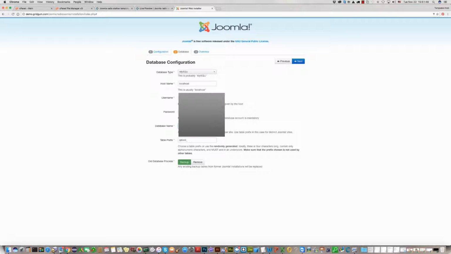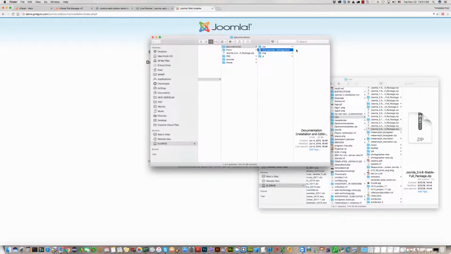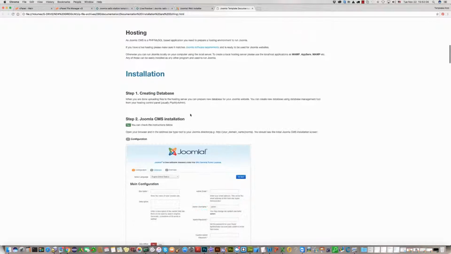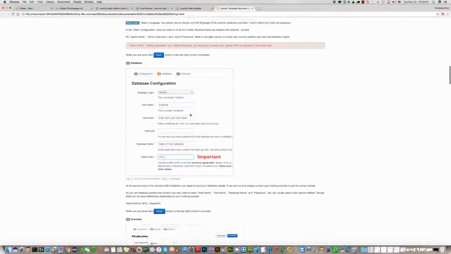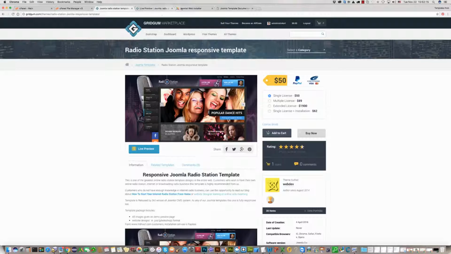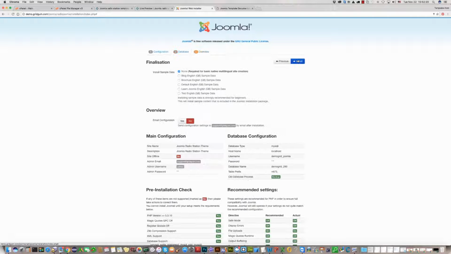Database name, and for table prefix we should go into our template zip package and click on documentation. In the documentation we should scroll down and find the prefix section. We should copy this prefix which is in the documentation and paste it in this field. Then click next and click install.